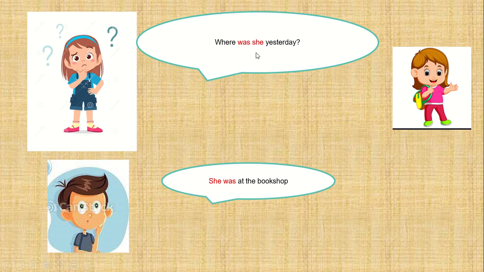The answer is she was. Not she were, but she was, because the clue here includes the words was and she. So the answer should be she and was.